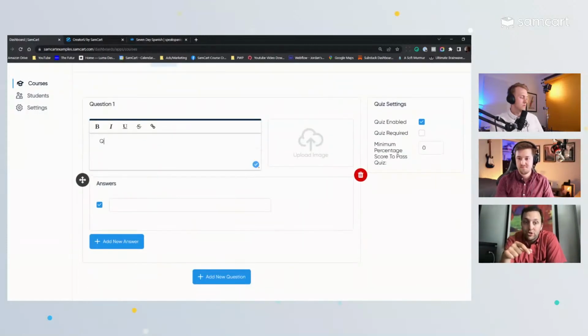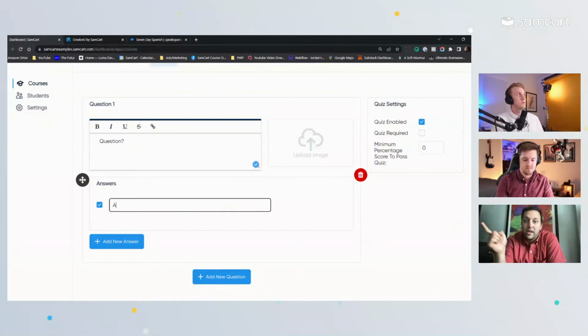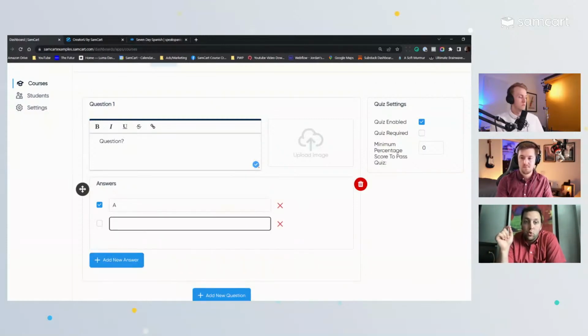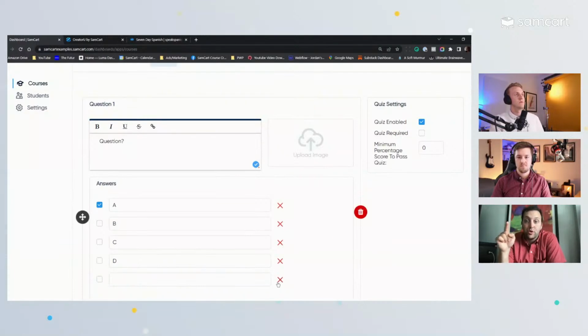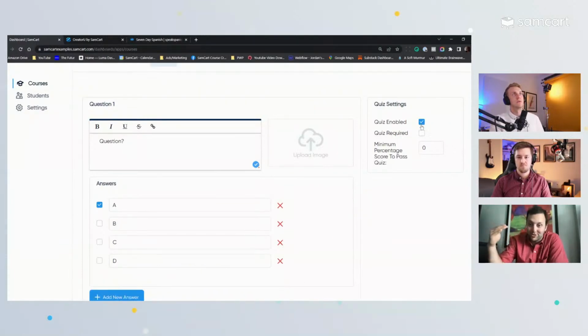You can add multiple different questions. You can add different types of questions. And then over there on the right, this is where you can see that checkbox that says quiz required. That's where you get a chance to say, okay, I have to have you go through this quiz and get a minimum percentage. So you need to get 100% on the quiz, or 90%, whatever, in order for someone to continue to move forward and unlock the rest of the content.